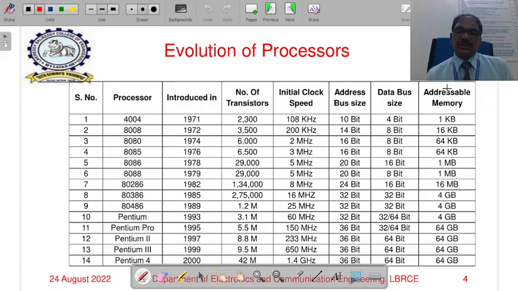That is about the different versions of processors developed by Intel. So today I want to discuss up to now.